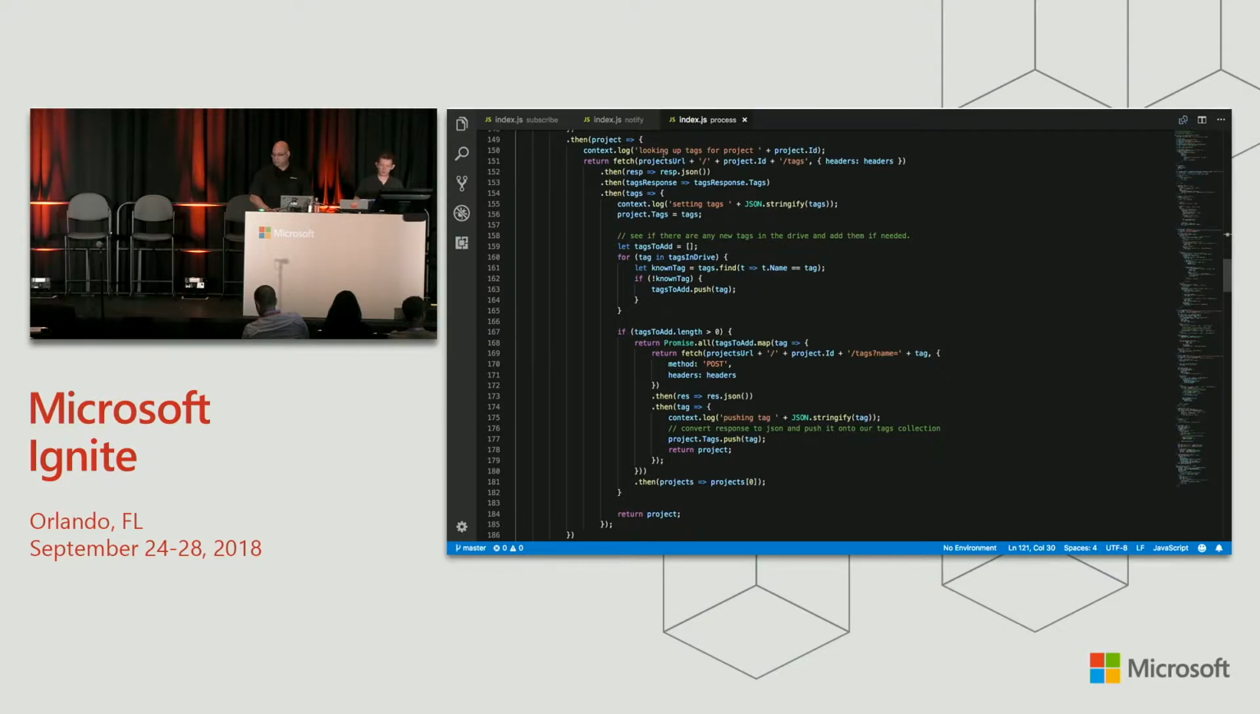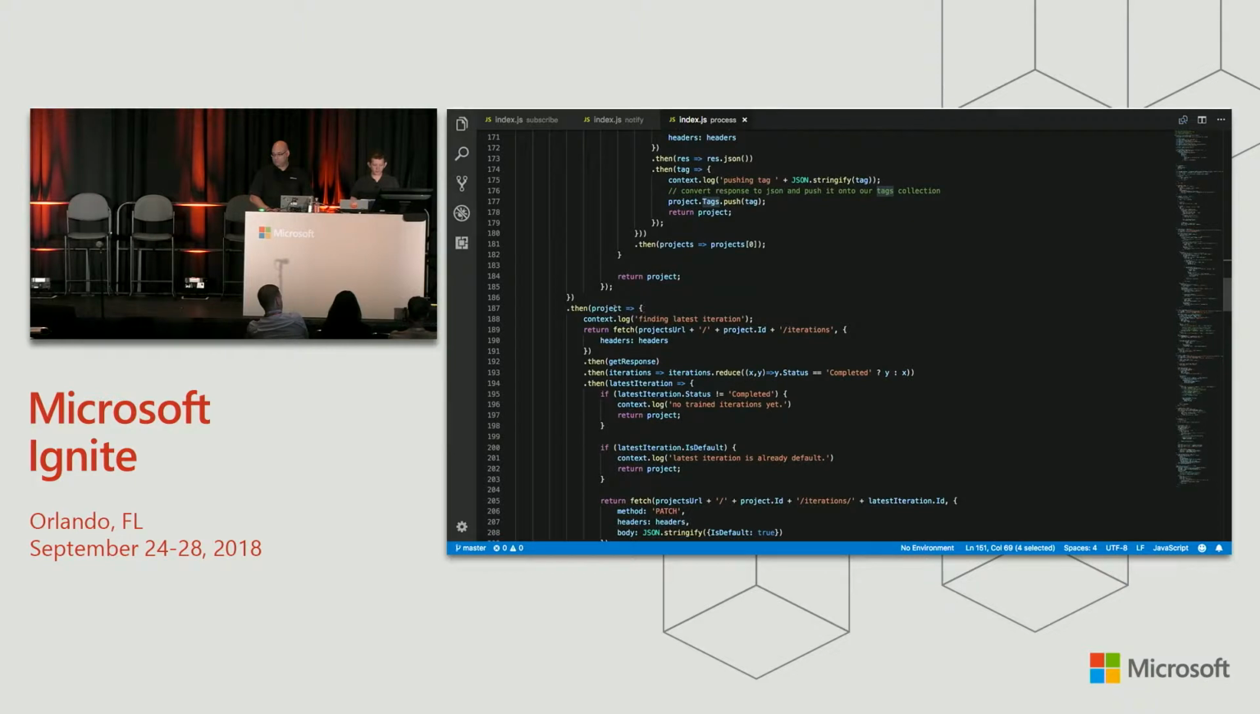Once we have a project, we look at the tags that are set on the project. The project in Custom Vision has the list of tags so that it knows what to classify things as. And we compare that list of tags to the tags that we saw in our Delta query. So if we encounter a new tag, we're going to want to go and tell the model, hey, new tags exist. So that's what we do here.